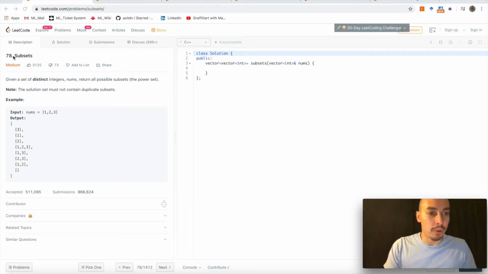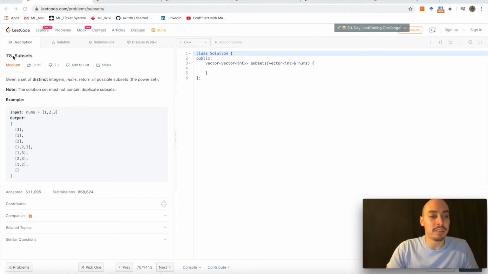Let's look at our first problem, problem number 78, Subsets, difficulty level medium. The question reads as follows: given a set of distinct integers, nums, return all possible subsets. That means the power set. And it comes with a hint: the solution set must not contain duplicate subsets.